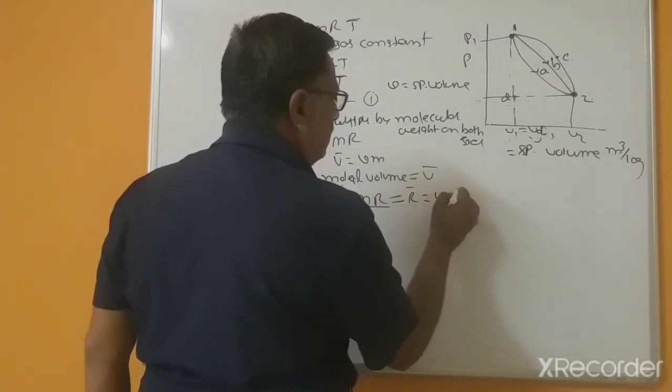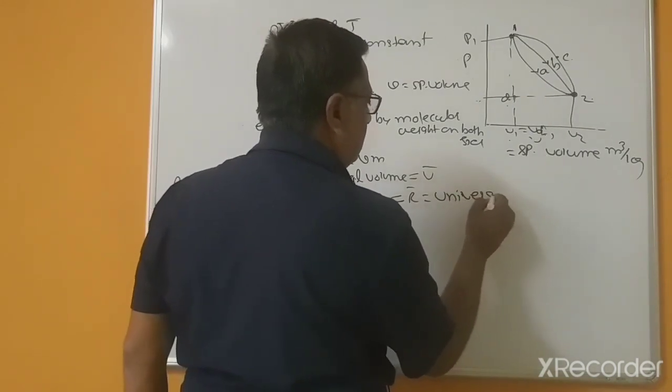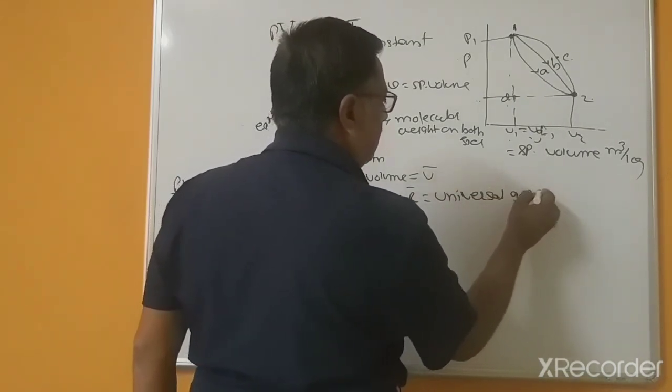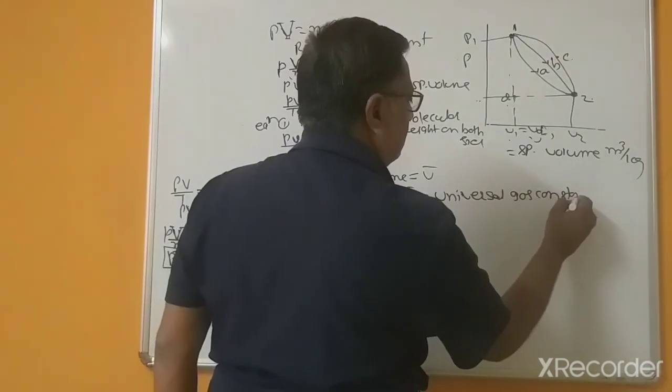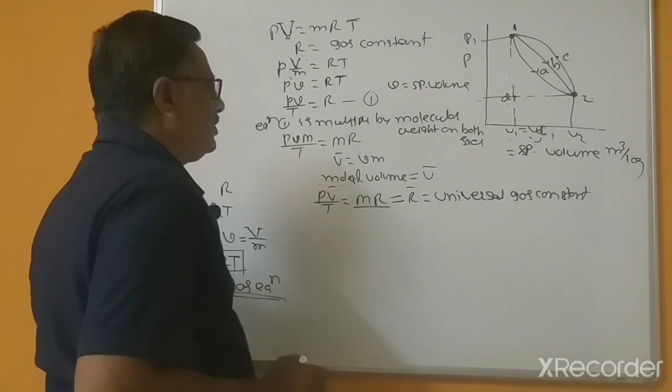This is called the universal gas constant.